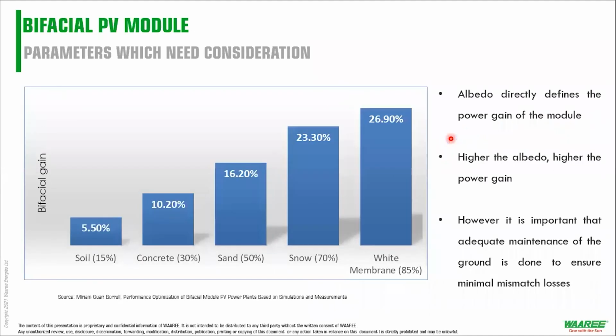Okay, so moving on. I think this is a graph which you all know. I don't need to explain much. The higher the albedo of your bifacial PV module, take any module, you have higher albedo, you have higher bifacial gains. Ideally, you can get a bifacial gain up to 30%, which is probably recorded, and which is also reported. But in practical terms, we see bifacial gains saturating at around 26, 27 odd percent, right?